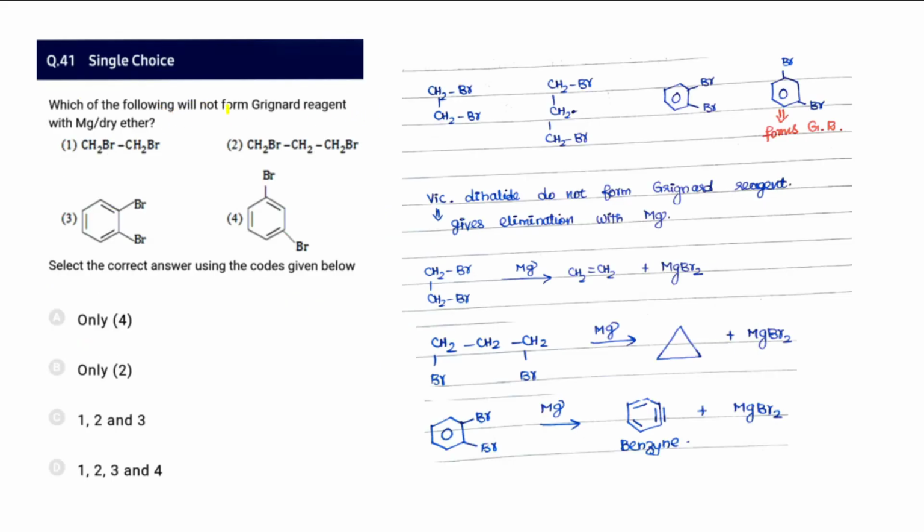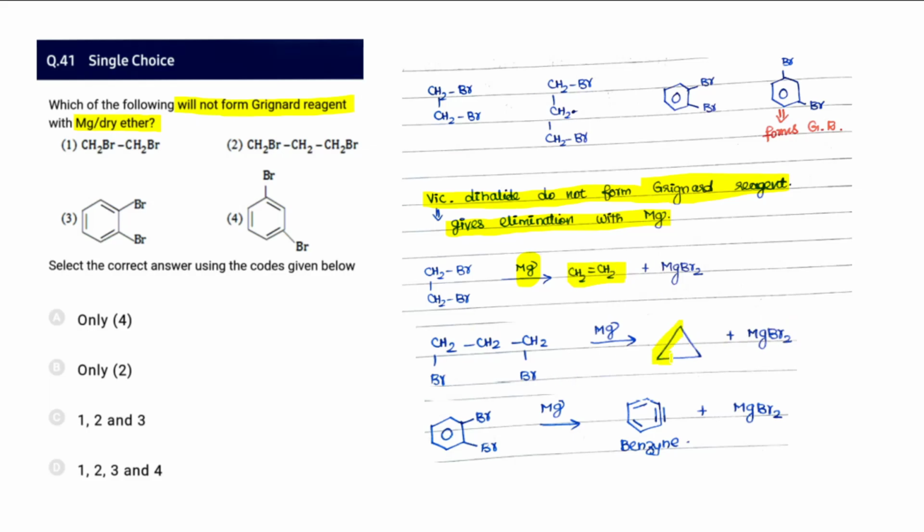And 41, which of the following will not form Grignard reagent with magnesium and dry ether? Remember, vicinal dihalides are not going to form a Grignard reagent, because they give elimination with magnesium. The reactions are given at the bottom. So BrCH2CH2Br with magnesium does not give it; it gives CH2=CH2.